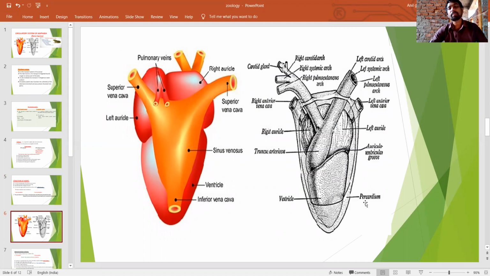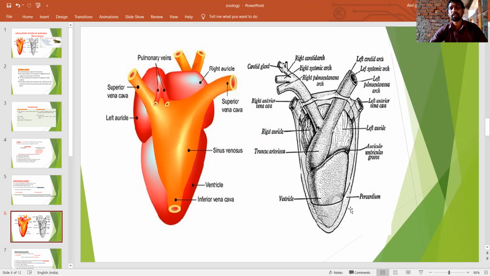Between the epicardium and pericardium, between the two layers, there is a space. The space is known as the pericardial space.